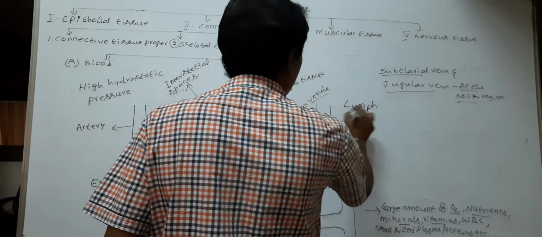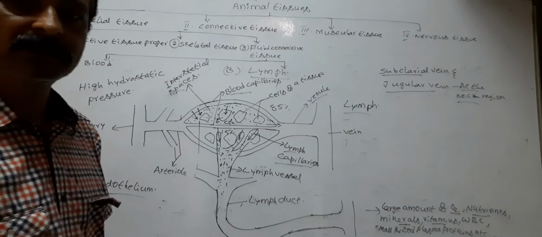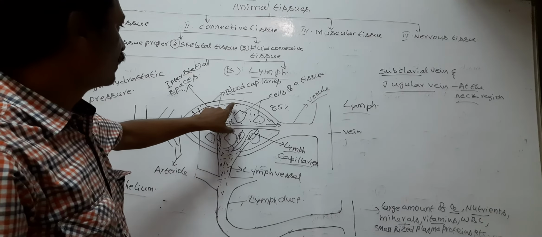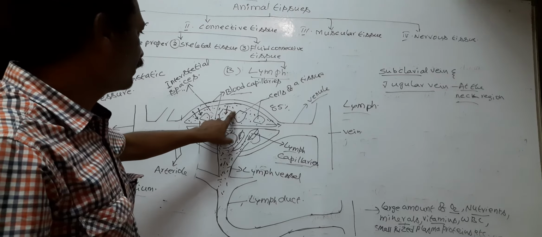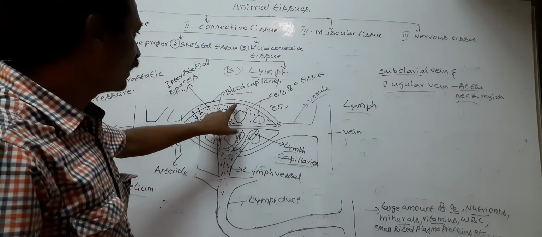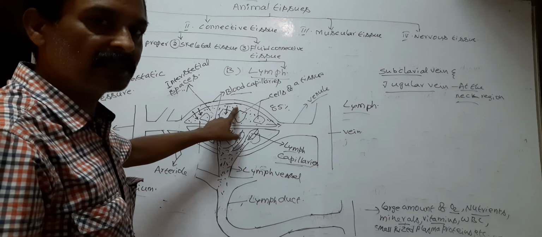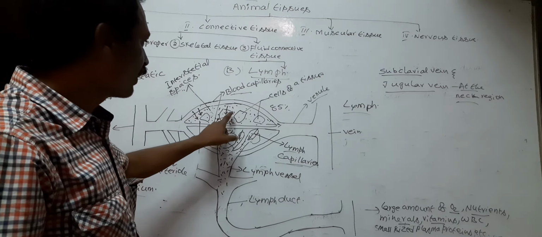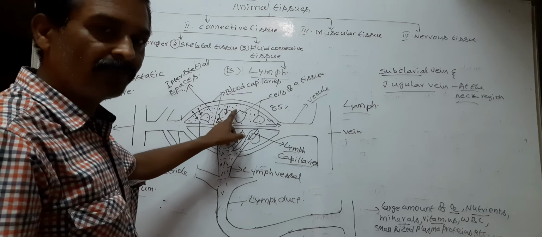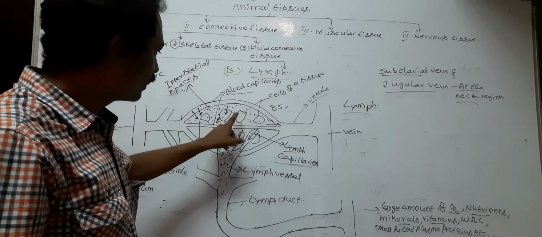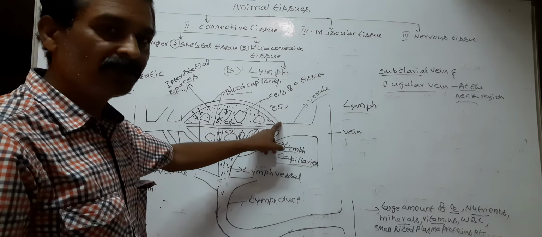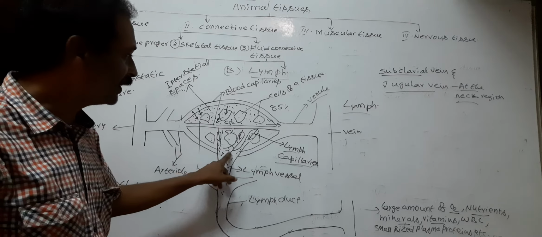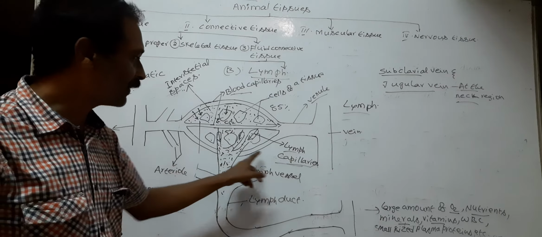So lymph is formed from blood. Here between the tissues, the blood filters into interstitial spaces. Later, 85% of interstitial fluid or ECF is reabsorbed into veins. The remaining 15% of ECF is absorbed into blind-ended lymph capillaries.